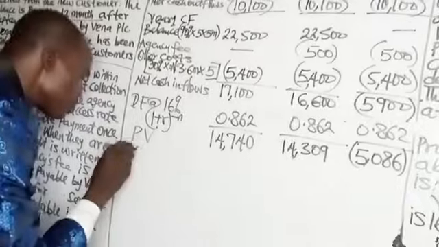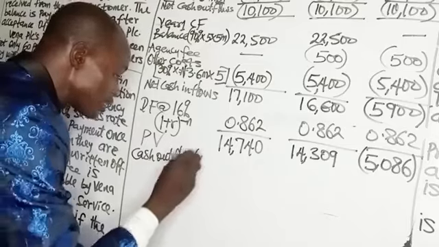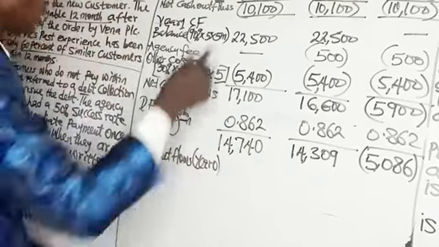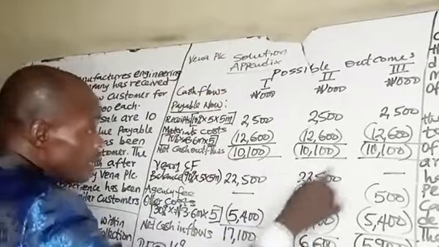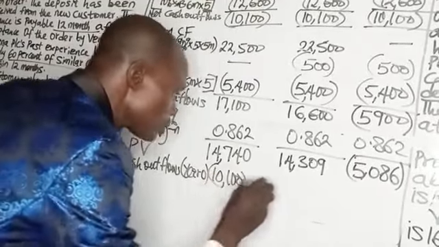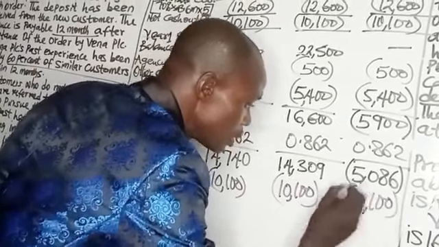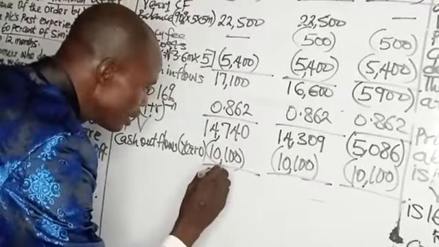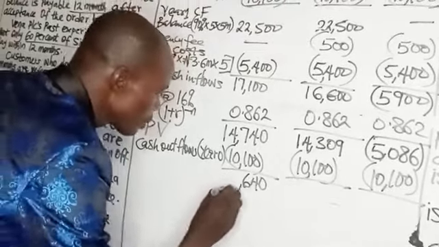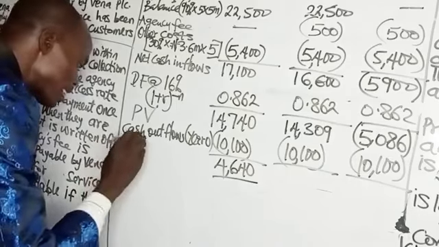Now, what are our cash outflows in year 0? These cash outflows for year 0, that is those ones that were payable immediately. And you have that to be 10.1 for each of the possible outcomes. So if you subtract, you will be left with 4,640. That is the net present value.